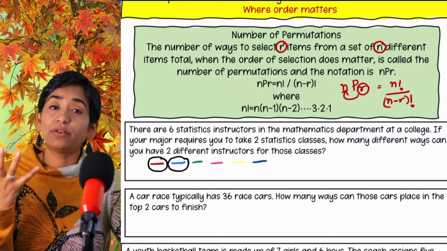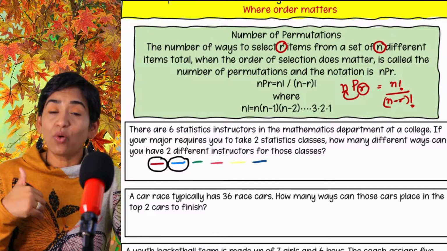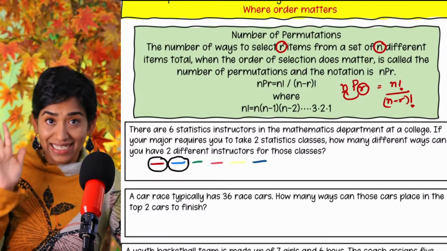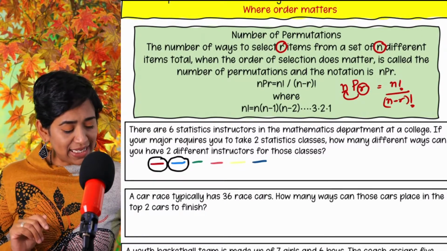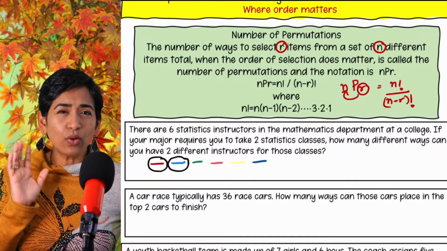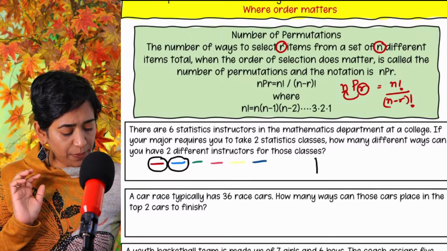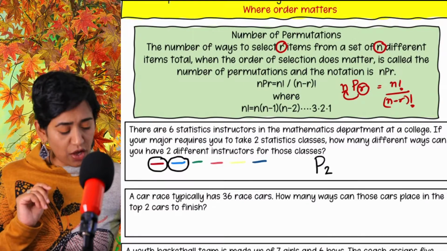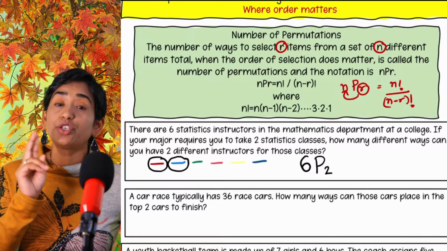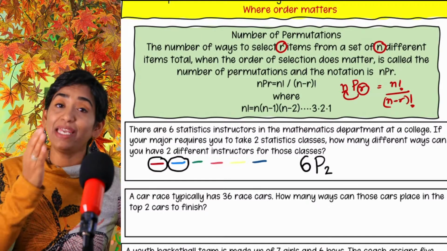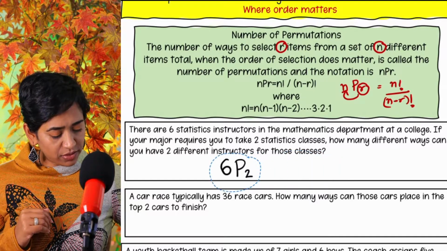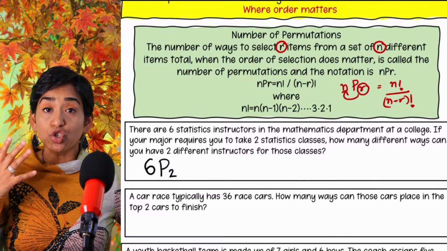Again, when the order matters, it becomes a permutation. So let me go ahead and put it in simple terms. So first thing you will think about, is it a permutation? Yes, it is. So the way you write is, you know it's a permutation. So look at the way I'm writing it. So I'm going to start with a P. It's a permutation. I am choosing 2 classes from 6. I'm choosing 2 classes from 6 classes. So 6P2. Now let me go ahead and erase this. I'm going to move this here. So this is 6P2. And I'm going to solve this mathematically.